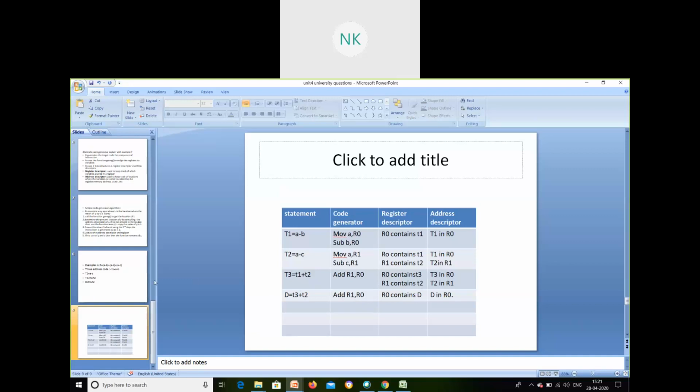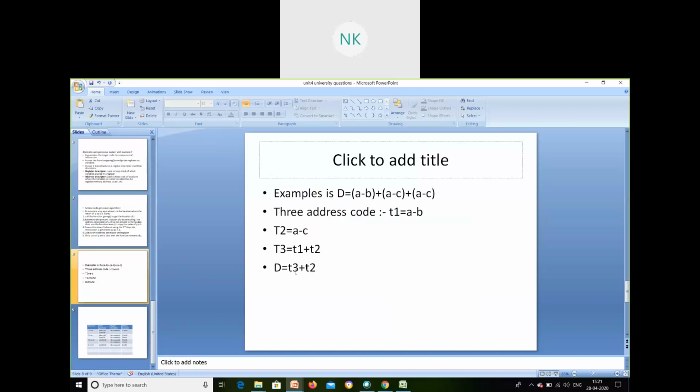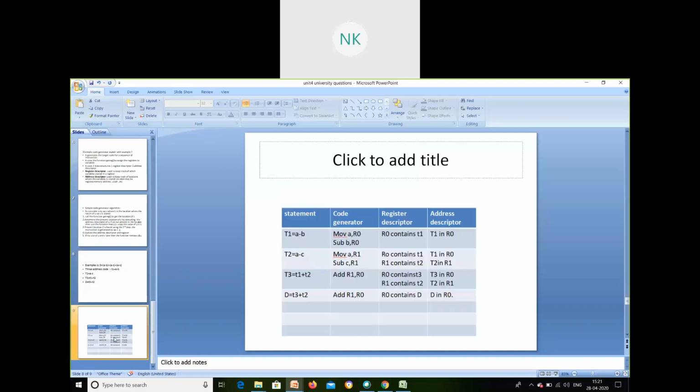Next statement, the last final statement that we are going to take. D is equal to T3 plus T2. See here, D is equal to T3 plus T2. ADD R1 comma R0. Correct? If it is ADD R1 comma R0, you see, R0 has now been saving the value of D. It was first T1, then T3. Now it has been updated to D. So R0 contains D, D in R0. That is the end of your simple code generator.